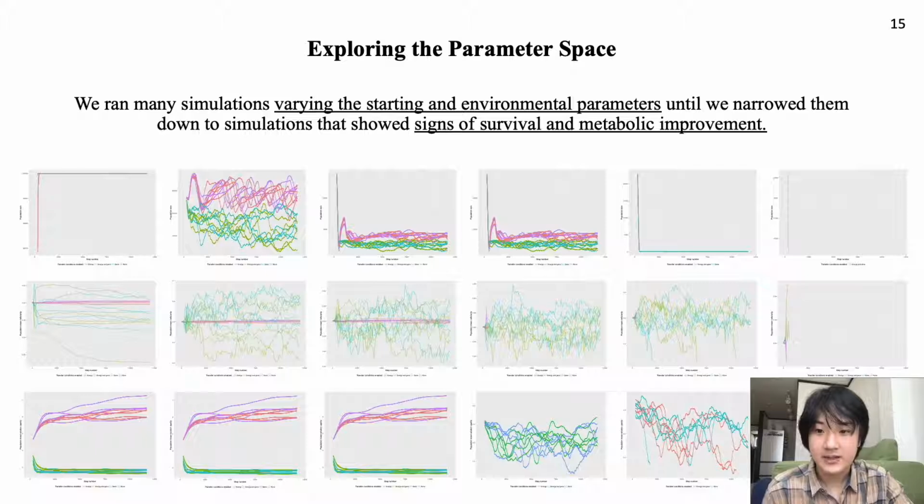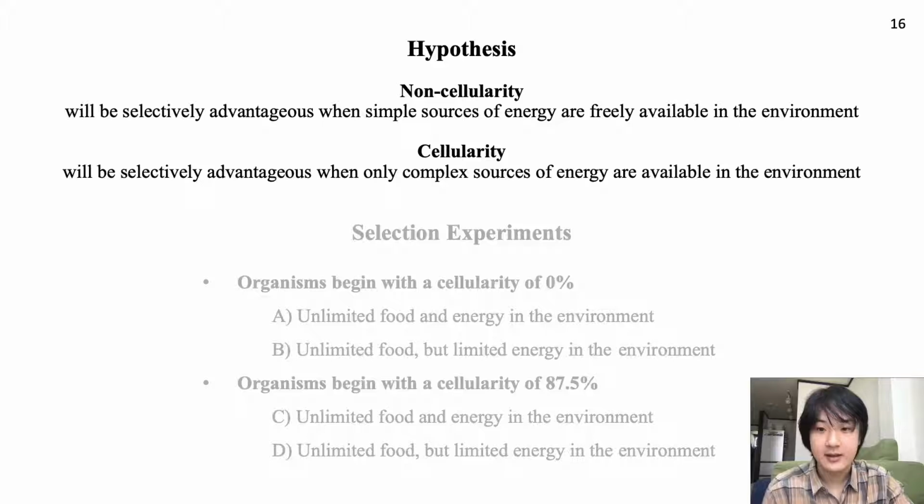After development of the software was completed, we needed to narrow down the parameter space to conditions that allowed for organisms to survive and evolve. During this stage, we noticed that the amount of free energy in the environment had an effect on cellularity. This observation led to our primary hypothesis: that non-cellularity will be selectively advantageous when simple sources of energy are freely available in the environment, and conversely, that high cellularity will be selectively advantageous when only complex food sources are available in the environment.